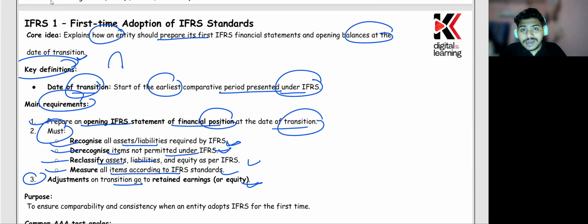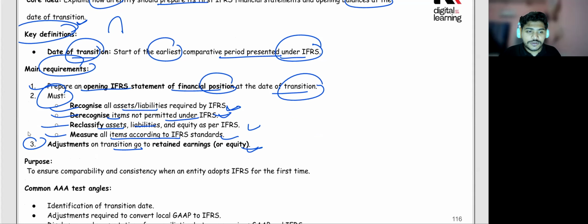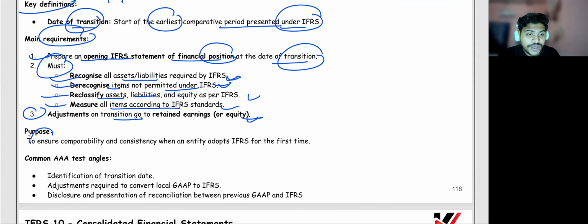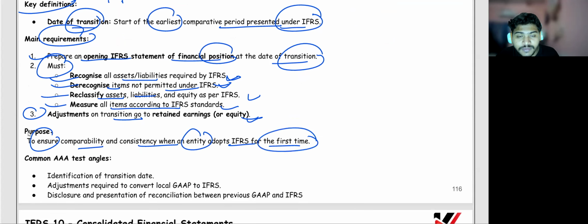So what you have to look at as an auditor is to assess whether, when they start making their financial statements according to IFRS for the very first time, they are doing these certain things or not. If they are not doing anything like this, then they're doing something wrong. They're not doing something which they should have done because this is the first time they are applying the IFRS adoption, right? So the purpose is to ensure comparability and consistency when an entity adopts IFRS for the first time.